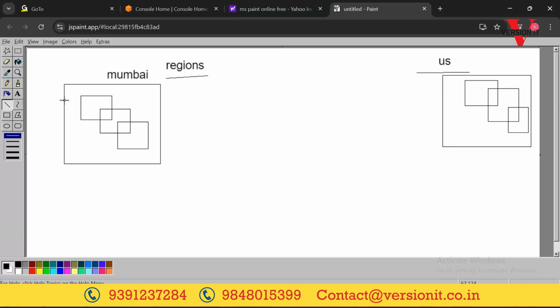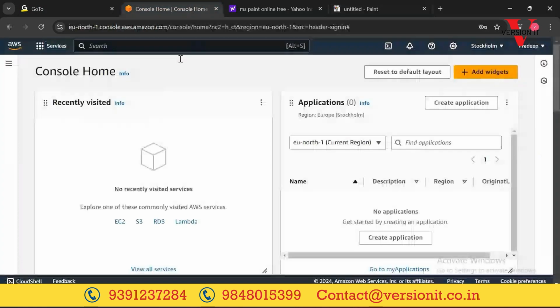Likewise, AWS is having so many regions. Long back it was 16. Now we'll see. From any one of the regions, you can go ahead and take the servers for rent. That's our wish. If you want to see the list of available regions, on the right hand side, beside your name, there is something called a region.